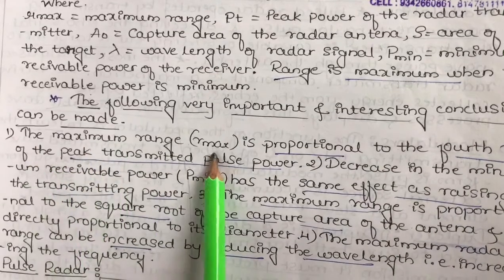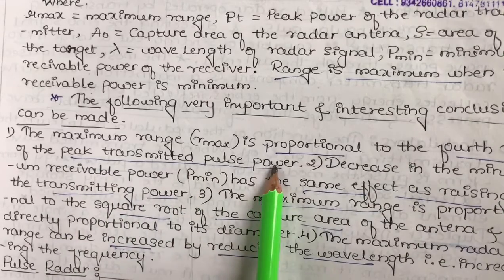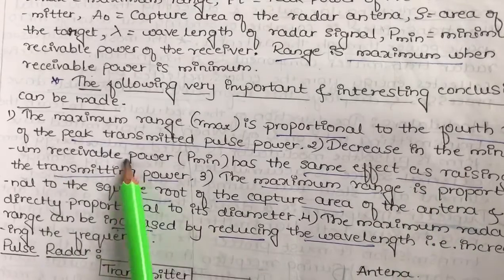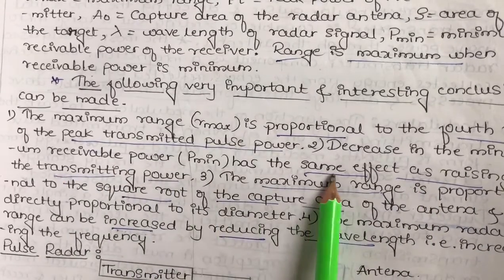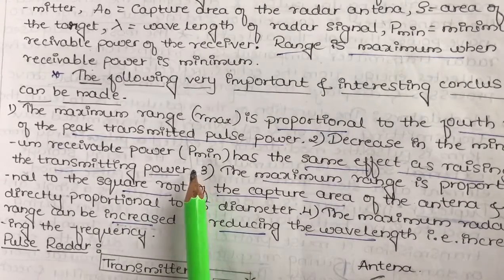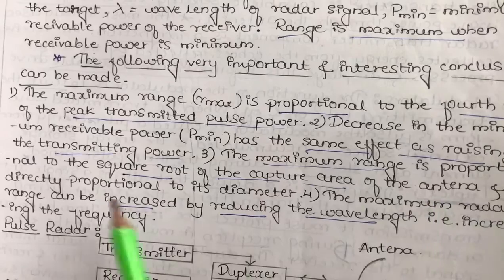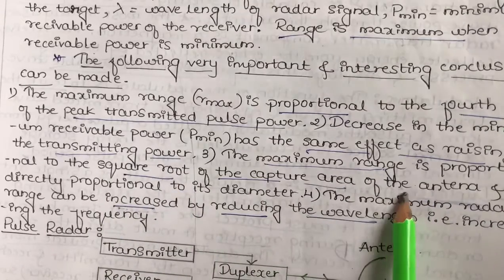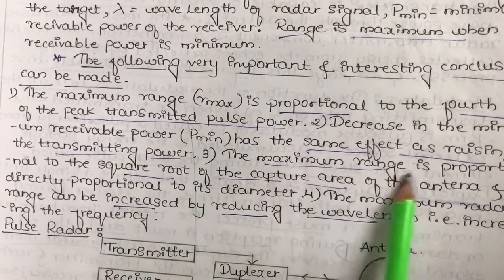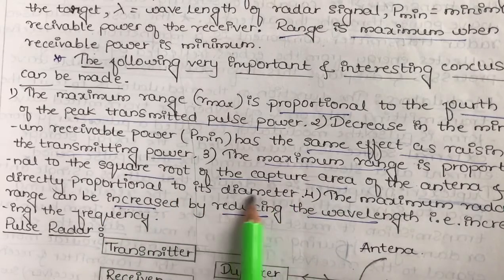Number 1, the maximum range R max is proportional to the fourth root of the peak transmitted pulse power. Number 2, the decrease in the minimum receivable power, that is P min, has the same effect as raising the transmitting power. And thirdly, the maximum range is proportional to the square root of the capture area of the antenna, and it is directly proportional to diameter.